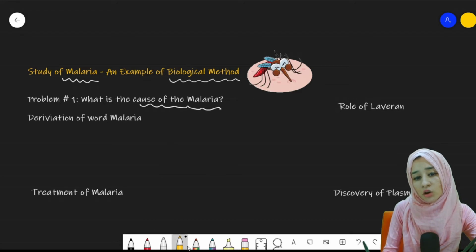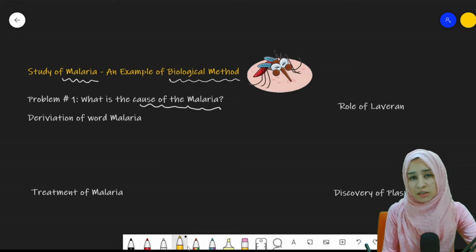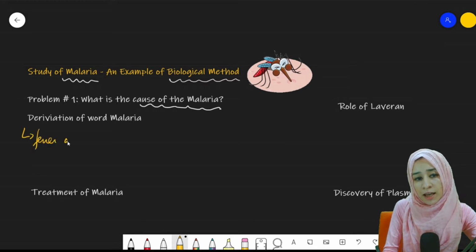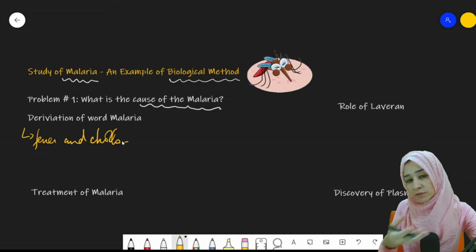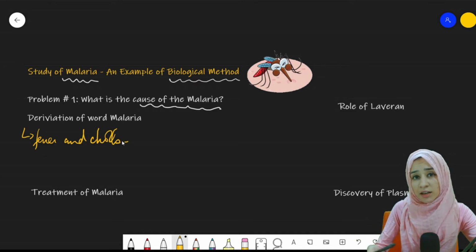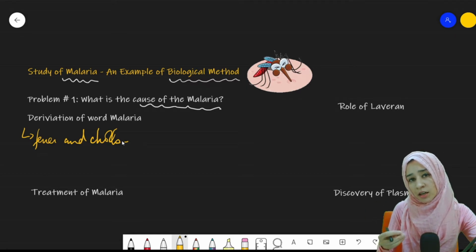What is the cause of malaria? Scientists knew about it. There were people who were suffering from fever and chills, and there were recurring attacks of these fever and chills. What do you mean by recurring attack? They used to get better, and then they started having these symptoms again. So scientists started observing what the cause might be.